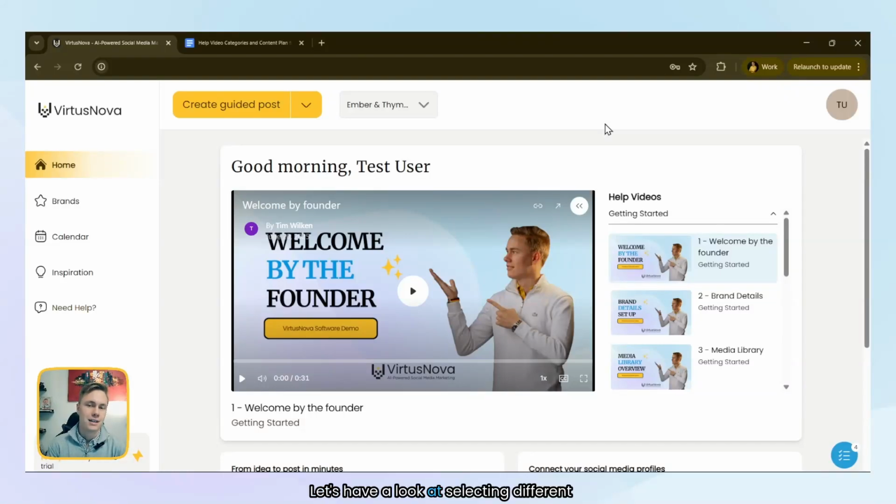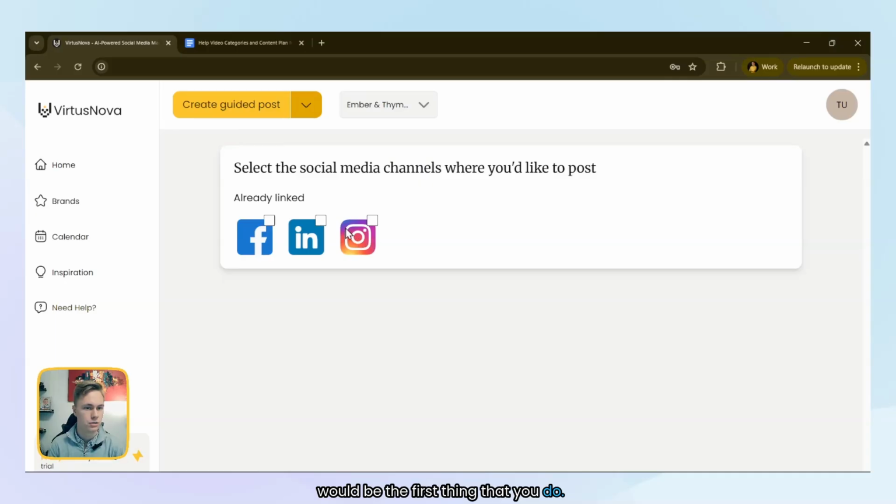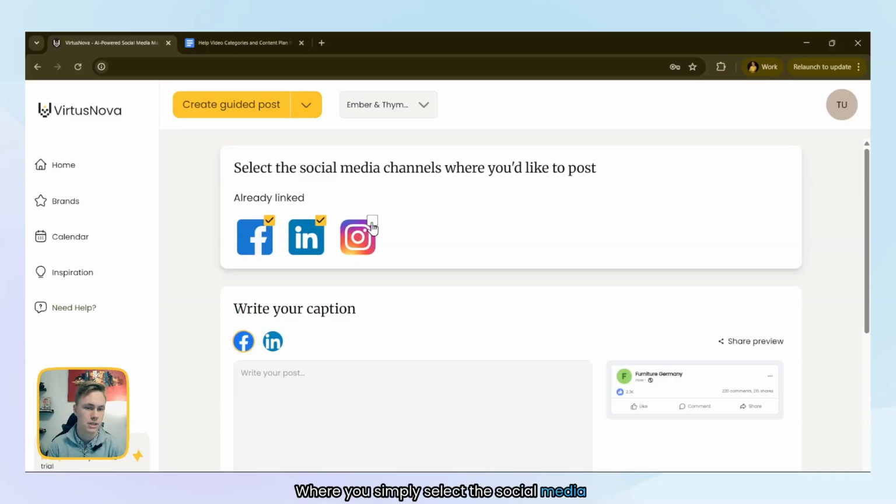Let's have a look at selecting different social media channels for your posts. Before we jump in, I would like to highlight that there are social media channel limitations per account, depending on which membership you have. That said, selecting a social media channel in the manual caption mode would be the first thing that you do, where you simply select the social media channels that you want to be posting to, write your captions, and then continue as usual.